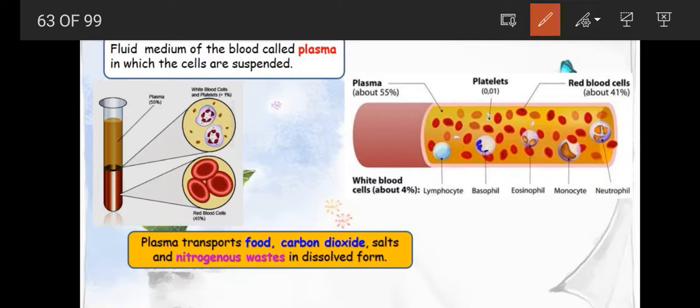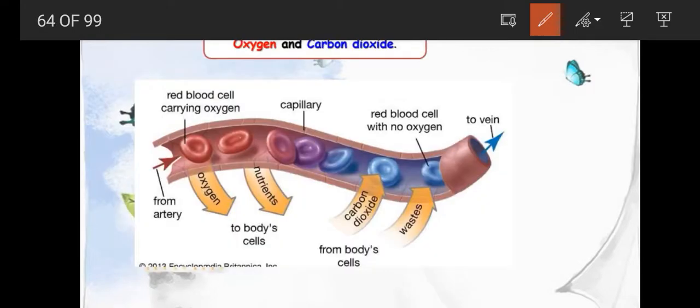Maximum time the question asked is which things are present in the plasma. The percentages are not asked for your examination, but maybe you want to know about them. Plasma 55%, RBCs are 41%, WBCs are 4%. Other percentages are not needed, but that is the main: RBC, WBC and plasma. Other things like basophils and lymphocytes are also present.